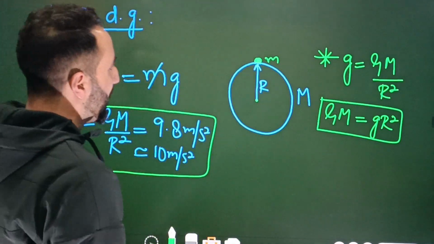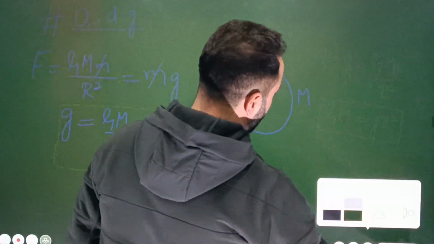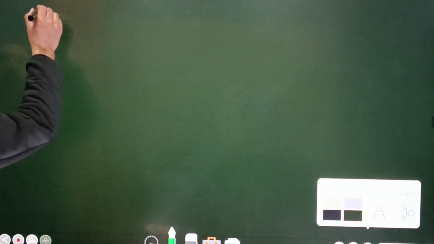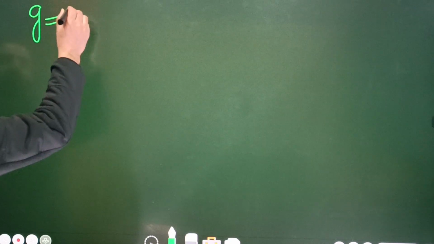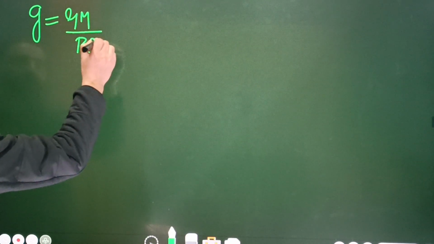So what we have is the acceleration due to gravity on the surface of Earth, which is equal to GM by r square. So here we have g is equal to GM by r square. Important equation, GM by r square.